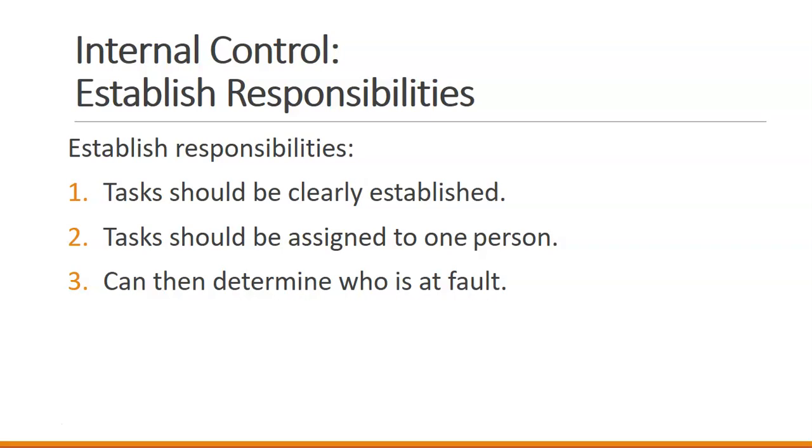This allows us to determine who is at fault if something happens at that responsibility level. So if I have a person who is tasked with collecting cash from customers, and that is the only person that can collect cash from customers, then if there is an issue with the collections, I know who I need to talk to in order to determine what that issue might be.